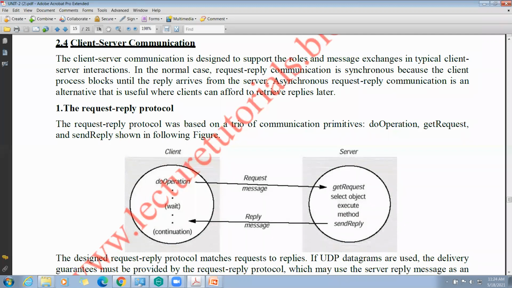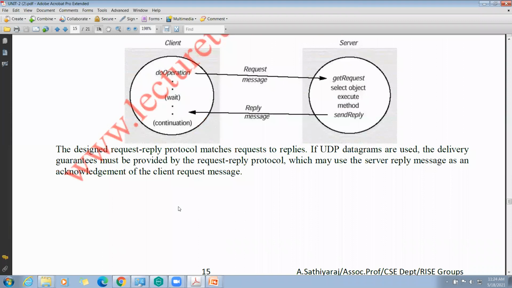This designed request reply protocol matches the requests to replies. See, client request, server reply. This is the request reply model. In the UDP case, normally we are using datagrams. The delivery guarantees must be provided by the request reply protocol, which may use the server reply message as an acknowledgement to the client request message.